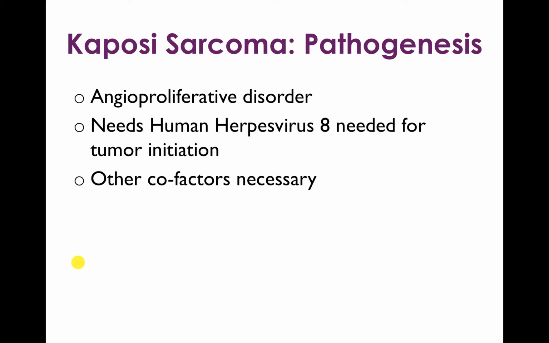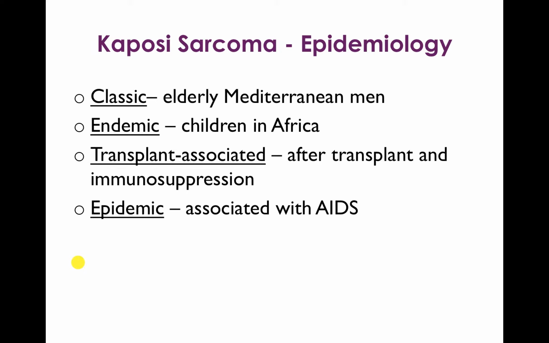Kaposi sarcoma is an angioproliferative disorder that needs human herpes virus 8, or HHV8, in order to initiate. Other cofactors are necessary, but really without HHV8, Kaposi sarcoma doesn't form. And epidemiology is broken into four classic groups.